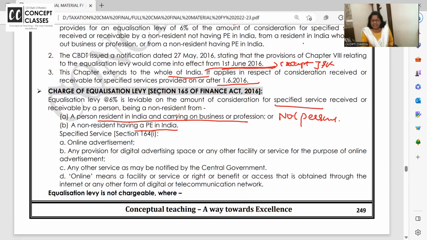What kind of service is the non-resident giving? Specified service. Specified service is online advertisement or provision for digital advertising space or facility for the purpose of online advertisement. You know, we get fixed slots, okay, this time you can advertise your product every day, or any other service. So basically this is for advertisement service provided by the non-resident to a resident. In short, they are earning a lot through India, but they are not paying any tax in India. So we are charging equalization levy 6%.